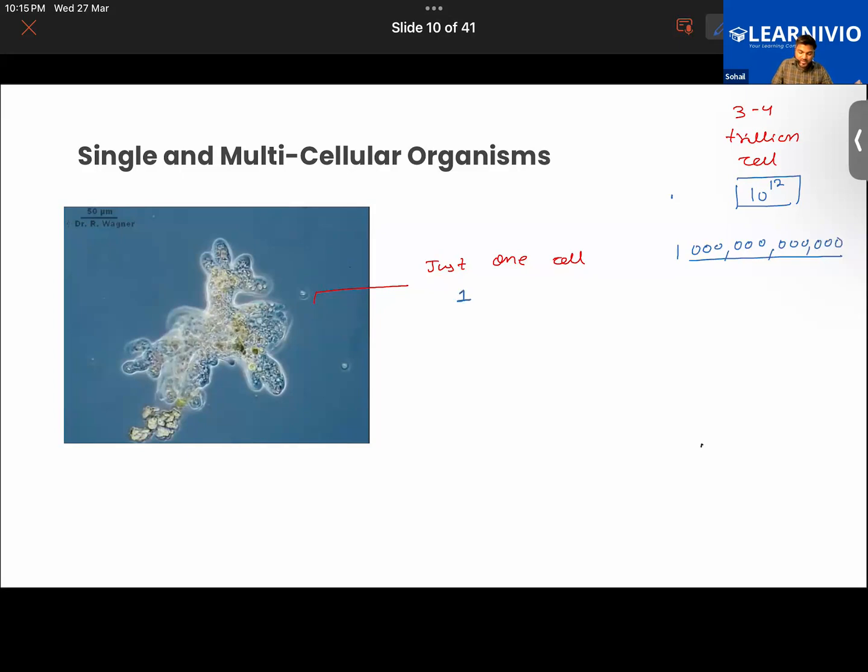And this is just one cell. And this many cells is just 1 trillion. You have got somewhere around 3 to 4 trillion, so 3 along with 12 zeros. So this is how amazing nature is. A living organism, even with just one cell, is capable of performing all the necessary functions to stay alive. And the name of this microorganism is amoeba. Do remember the name of this one.